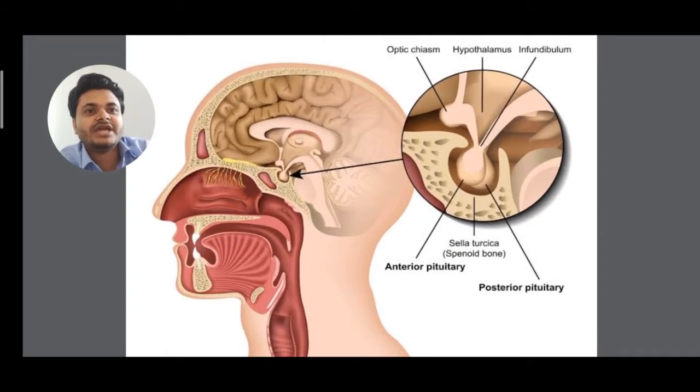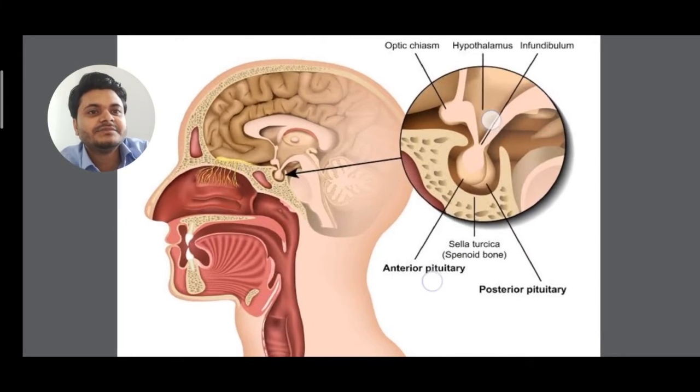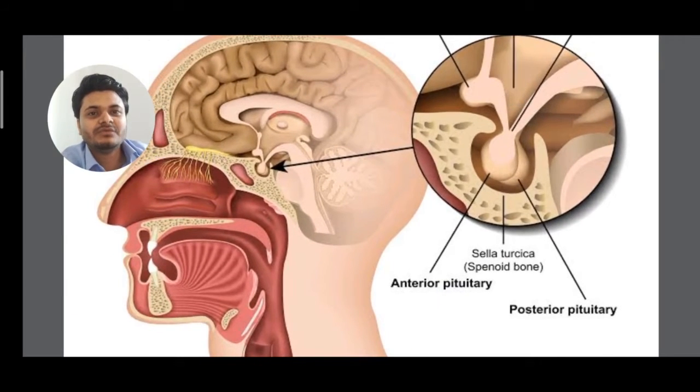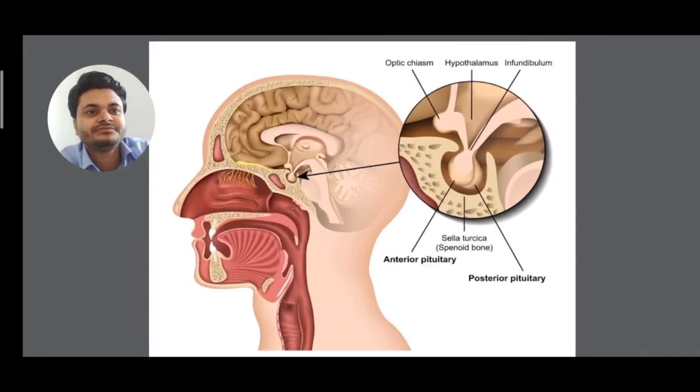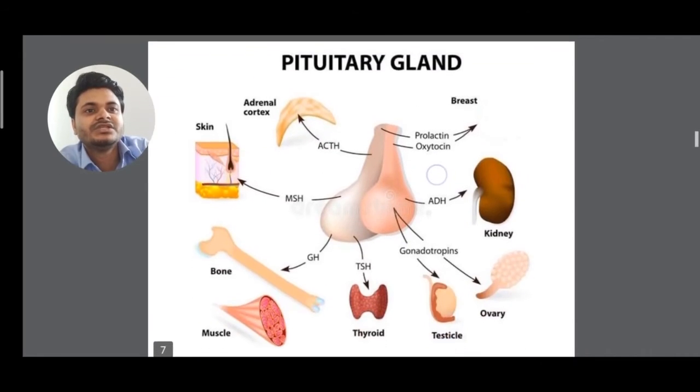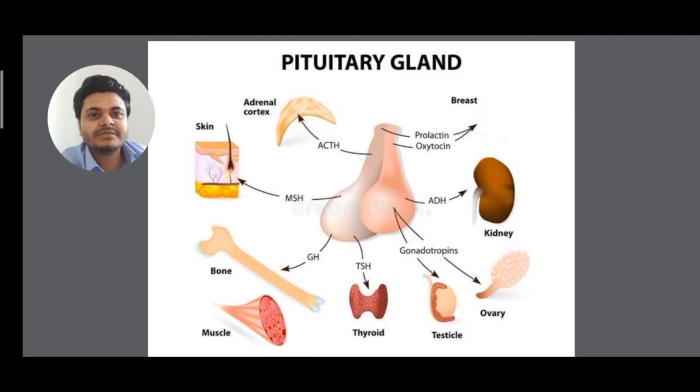So here one more diagram I have given. A nice diagram. See where is the location of pituitary gland and where it is present. Clear? So this is a pituitary gland. You can see ACTH for adrenal cortex, MSH melanocyte stimulating hormone for skin pigmentation, growth hormone for bones. Clear? TSH thyroid stimulating hormone, where the center of action is the thyroid gland.